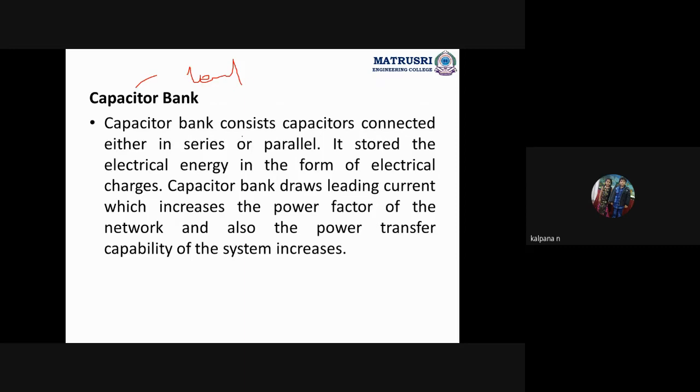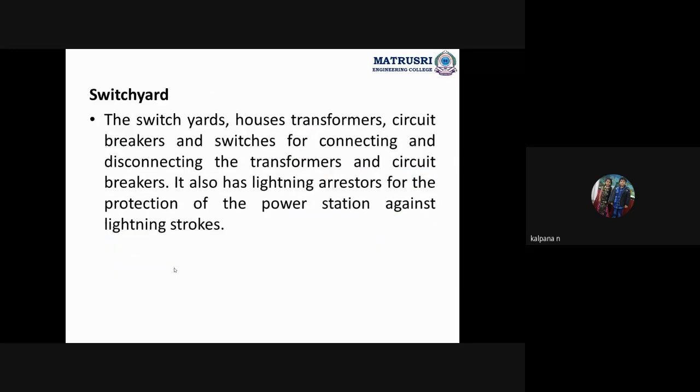These capacitor banks consist of capacitors connected either in series or parallel, which store electrical energy in the form of charges, and it produces the leading current, which increases the power factor of the system and further improves the power transfer capacity of the system.